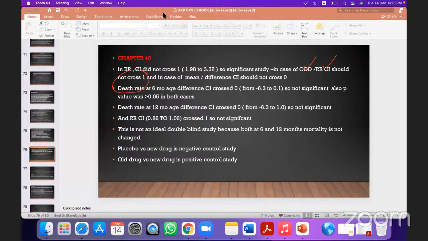So this is the main target of your AKP statistics main question. Okay, Alhamdulillah. So any more points you want to discuss from this? Okay, we finished this question.